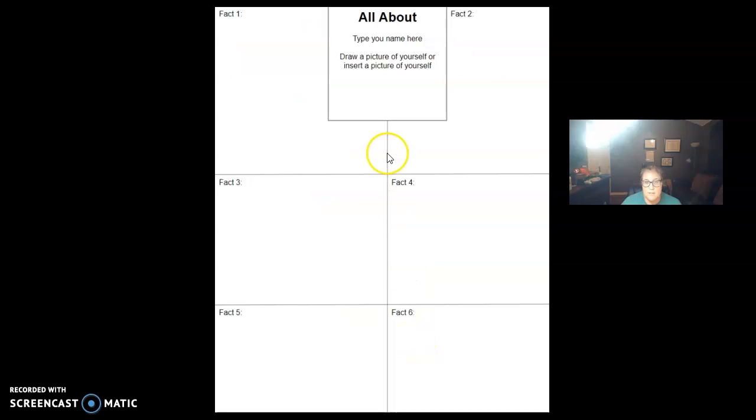Remember, your paper looks like this. So it's all about, you're going to type your name, and you're going to put a picture of yourself here. And then you're going to tell us 6 interesting facts about yourself. When you are completely done, you're going to turn it into Google Classroom.